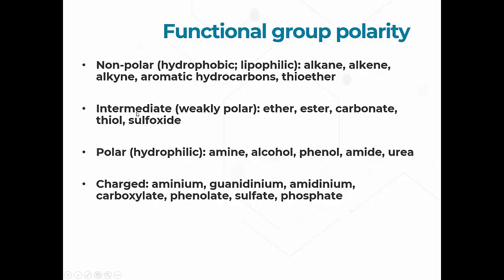Okay, intermediate, we talked about some of these. We talked about esters, right? Carbonates, one we haven't talked about, thiol, sulfoxide. These are all going to be in your list, and we'll mention these when we get to that particular type of functional group. Polar groups, so amines, alcohols, phenol, amide, urea.